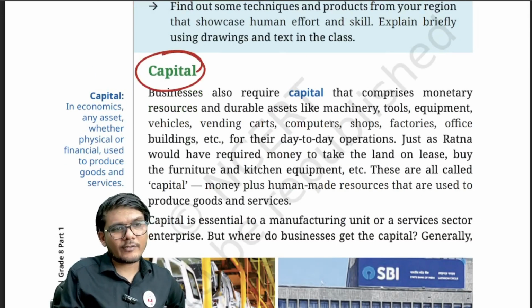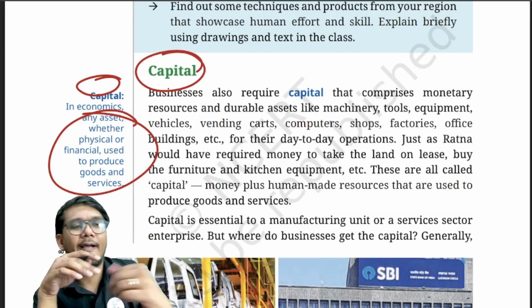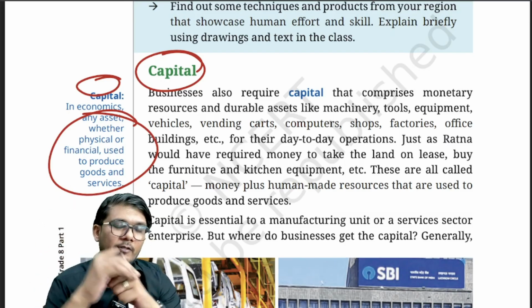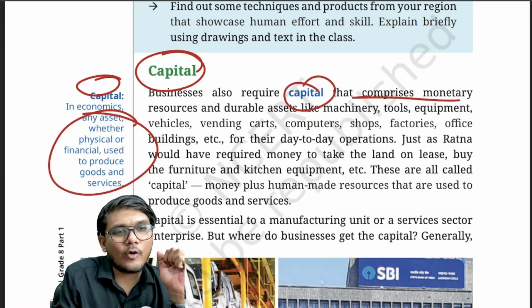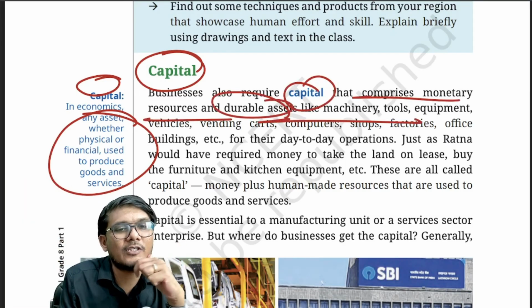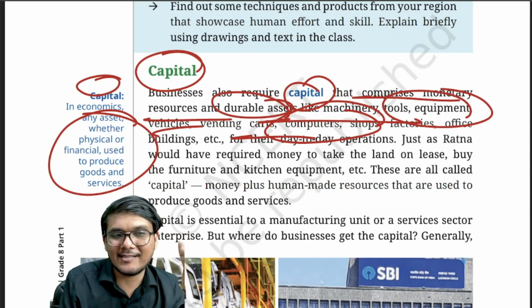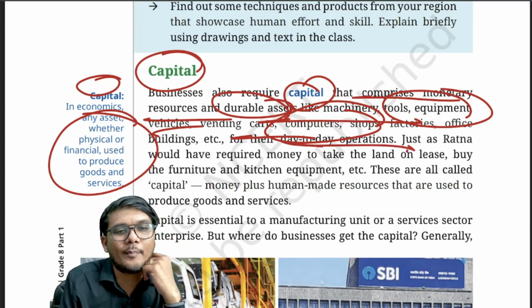Third is capital. What is capital? It is an asset, any asset, whether physical or financial, used to produce goods and services. So business, along with labor, also requires capital that comprises monetary resources and durable assets like machinery, tools, equipment, vehicles, vending carts, computers, shops, factories, office buildings. Buildings are places basically for their day to day operation.